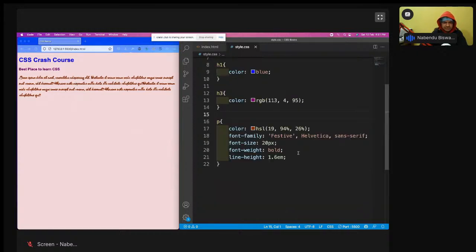You might have seen this thing. I've given two things: 20 px, and I have given an em. Px and em are units of measurement. There are actually three units of measurement: one is px, one is em, and one is rem. And we are going to look into all of them. What are they? First, let us come to pixel. Px is known as pixel, and we all know what a pixel is.